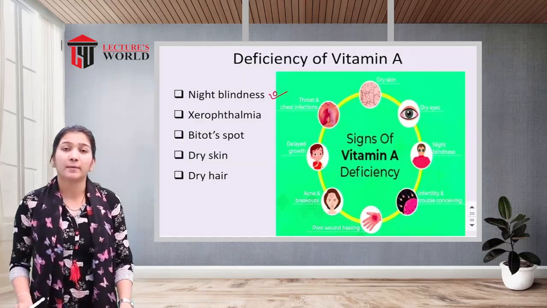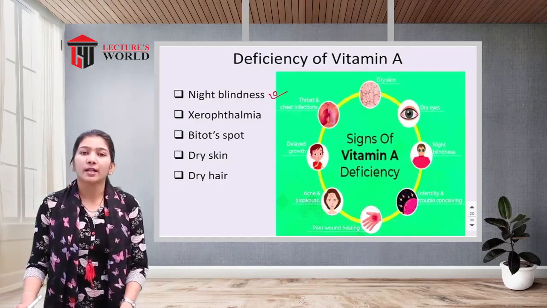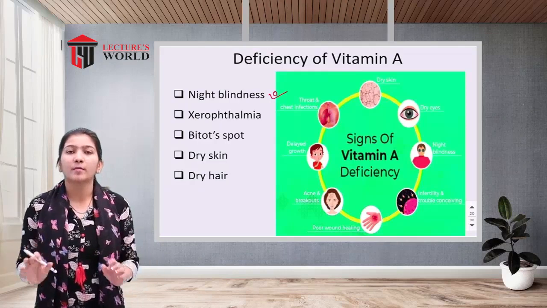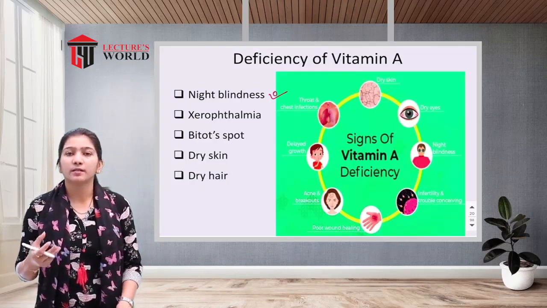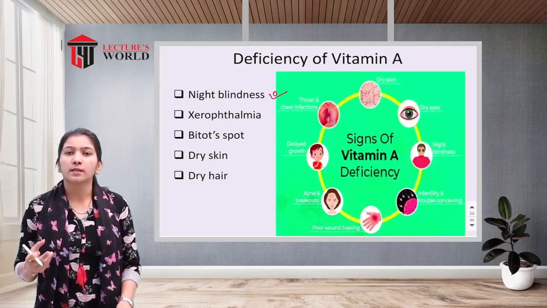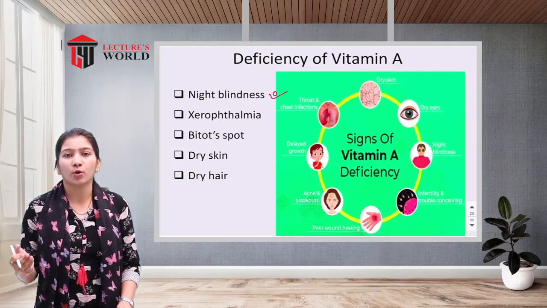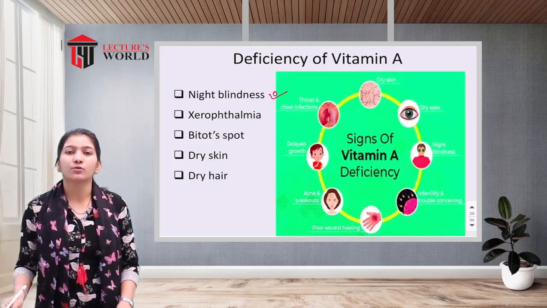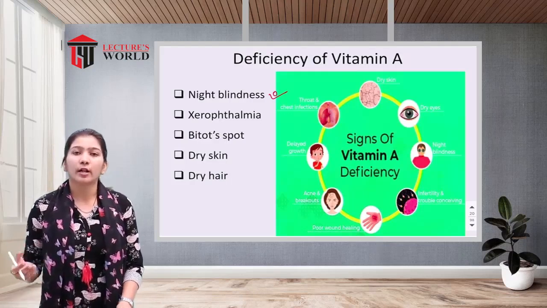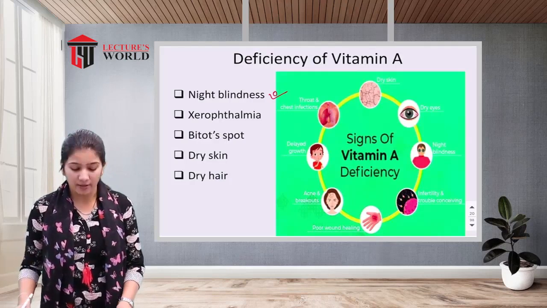Why is there night blindness? Because especially at night the surroundings become dark. Vitamin A is necessary for the synthesis of rhodopsin, and rhodopsin is necessary to visualize things in darkness, in night vision. So if there is a lesser amount of vitamin A in your body, that may lead to less production of rhodopsin. If there is less rhodopsin in your eyes, that may lead to night blindness. You will not be able to see in dark areas.